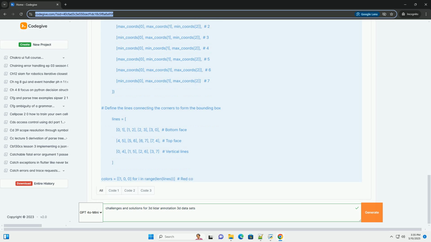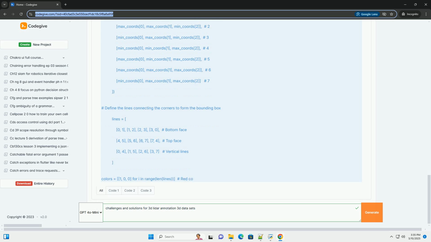3. Occlusion. Challenge: objects in the scene often occlude each other, making it difficult to see the entire geometry and accurately label partially visible objects. Solutions: Multi-frame aggregation. Combine data from multiple lidar scans taken from different viewpoints over time. This helps to reveal hidden parts of objects as the sensor moves around.